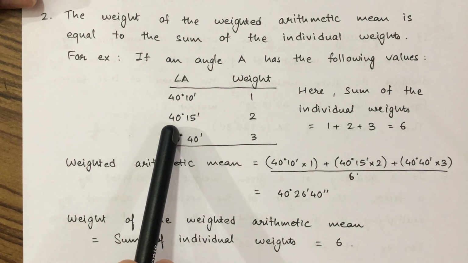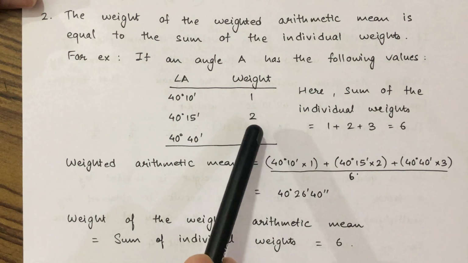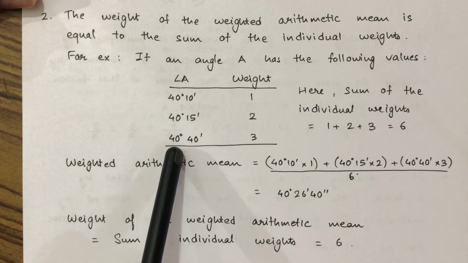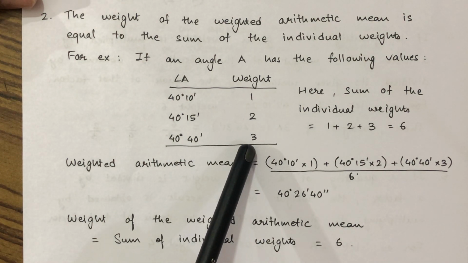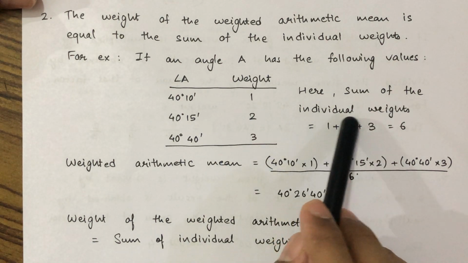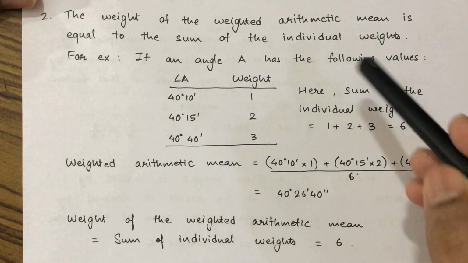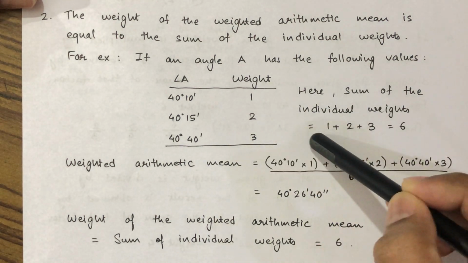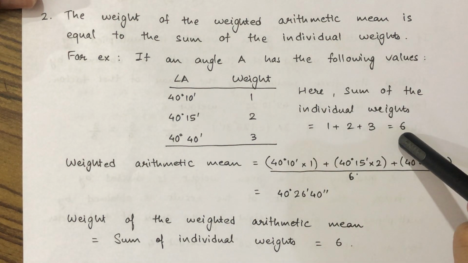In the second observation it was 40 degree 15 minutes and the weight was 2. In the third it was 40 degree 40 minutes, weight was 3. So here the sum of individual weights is 1 plus 2 plus 3, that is equal to 6.